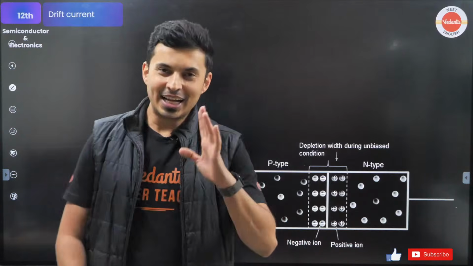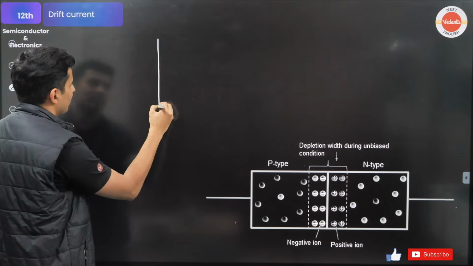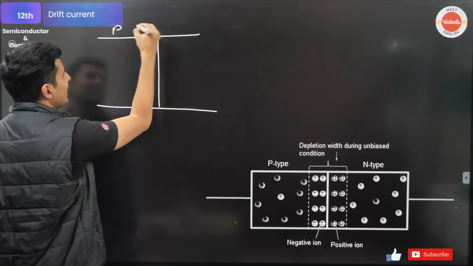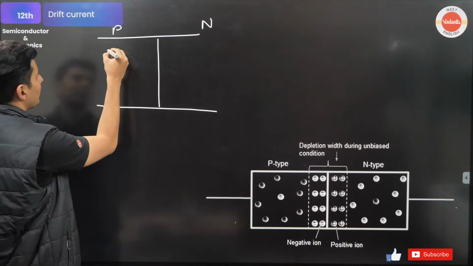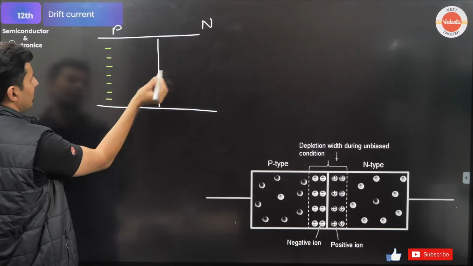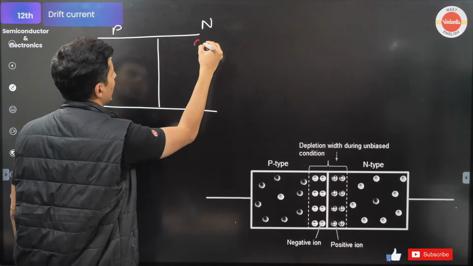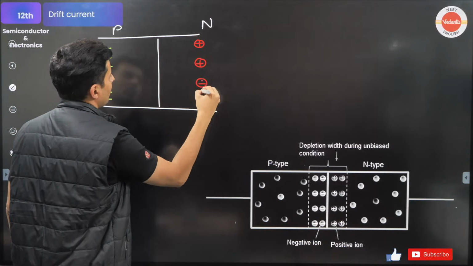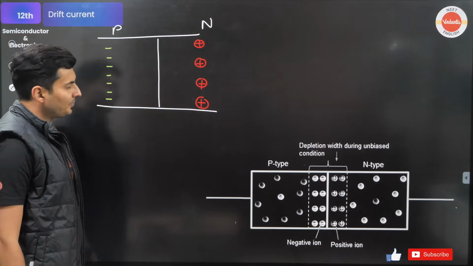Okay, so I'll tell you what exactly happens over here. So this is our junction. Okay, this side was P side, this side was N side. We saw that on the P side there were negative charges which were created because the electrons jumped, and over here on the N side there were holes, or I can say positive charges or vacancies created, because the electrons have left.